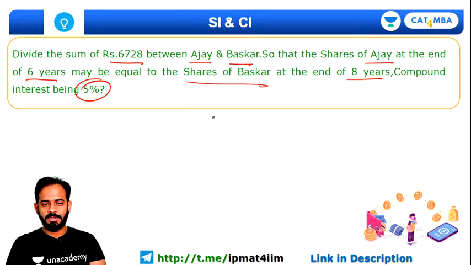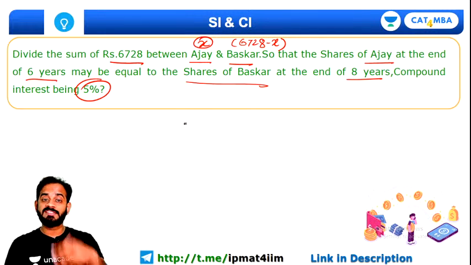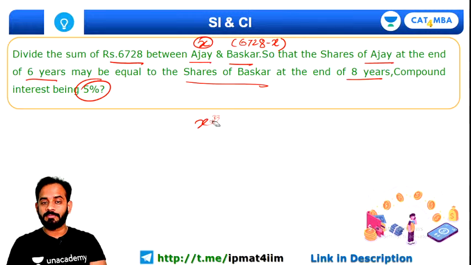Okay, so let us assume that Ajay got X rupees and Bhaskar got 6728 minus X rupees. Now, Ajay has invested X rupees in shares, and it is increasing with the speed of what? It is increasing with the speed of 1.05, because the rate of interest is 5%.